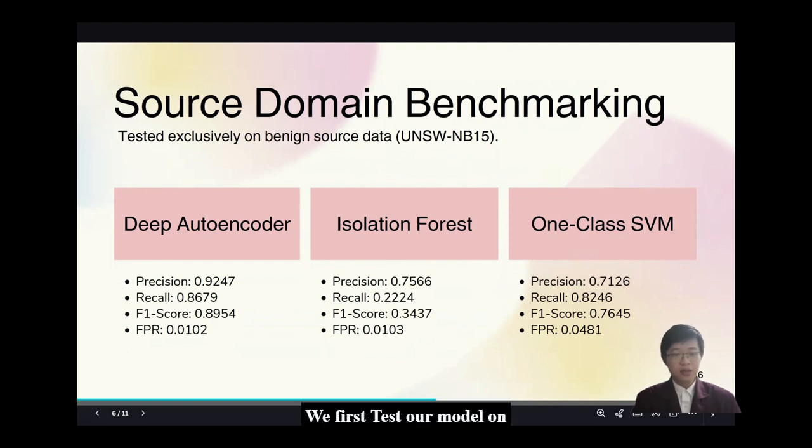We first tested our model on its home turf, the source domain. The results were highly positive. Traditional methods like the Isolation Forest and One-Class SVM struggle with the high cardinality data, achieving F1 scores of only 0.34 and 0.76 respectively. Our autoencoder, however, captured the complex nonlinear patterns perfectly, achieving a dominant F1 score of around 0.89 with a false positive rate of just 1.02%. The model was ready for deployment.